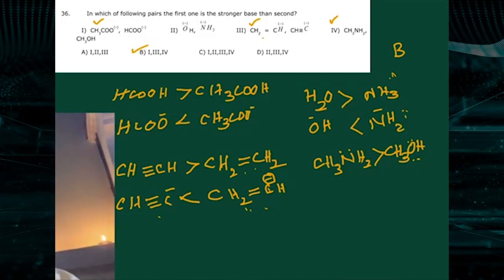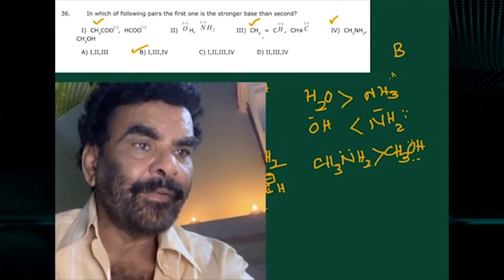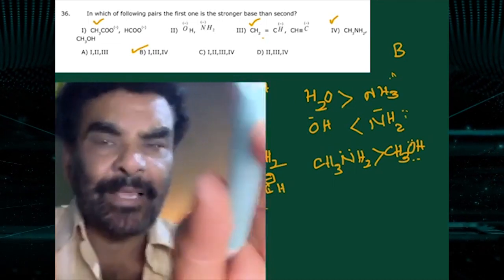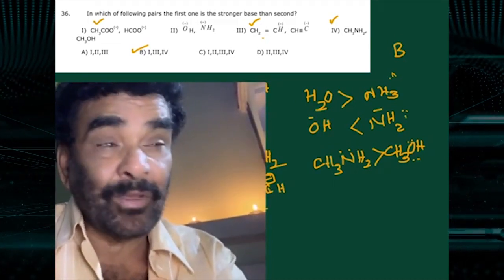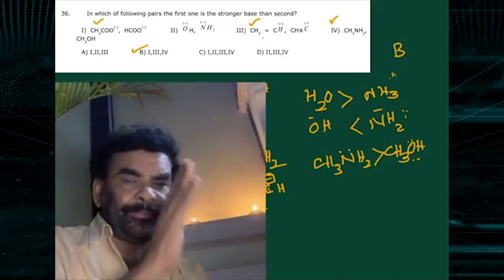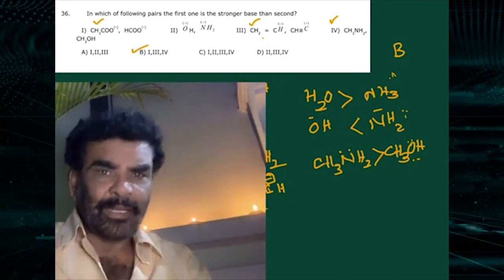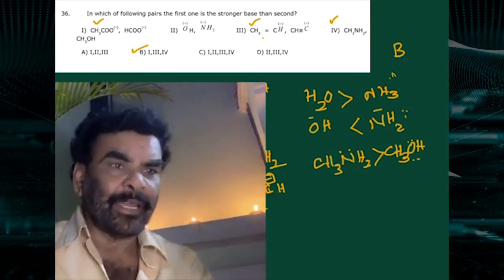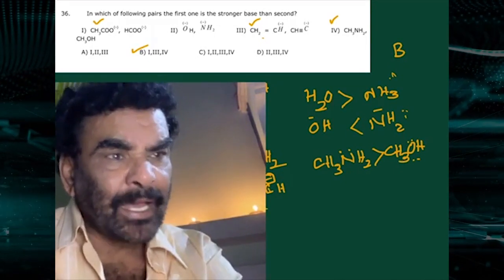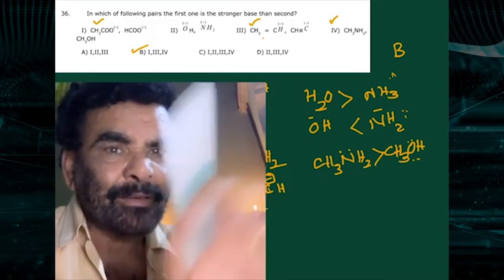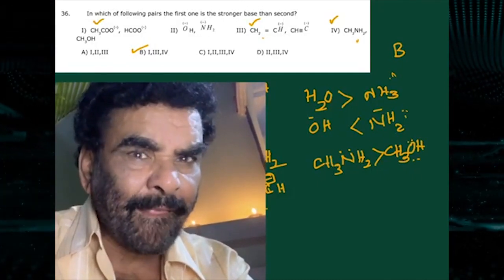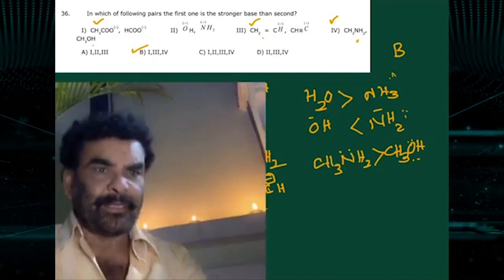And next, the other one is methylamine. Primary amine is a weaker acid than alcohol. Alcohols, terminal alkynes, ammonia, primary amine, secondary amine. Primary amine is a weaker acid, its conjugate base is stronger. Therefore, this is the stronger base, this is the weaker base.